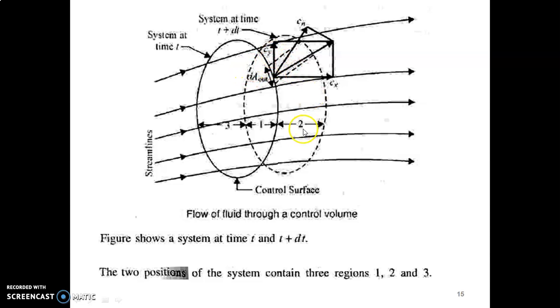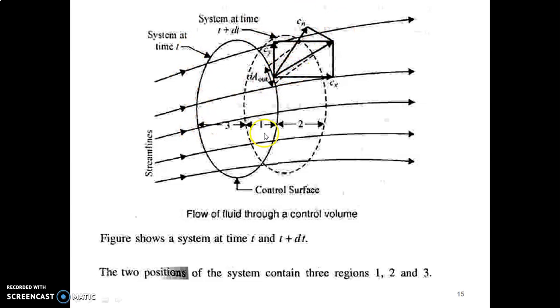Region 2 is exclusive to the system at time t plus dt. Similarly, region 3 is for the system at time t. So there are three regions. Now the concept of system and control volume is considered.